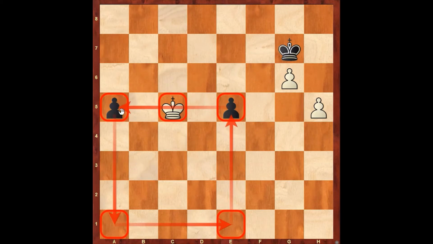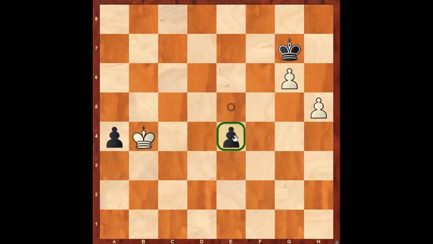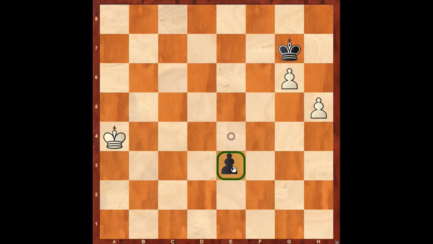See that the square reaches the edge of the board with two pawns on the same rank. Here black plays pawn to a4. Now white is forced to play king to b4. Here black plays pawn to e4. If king to a4, black plays pawn to e3.